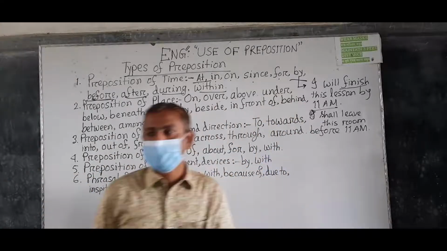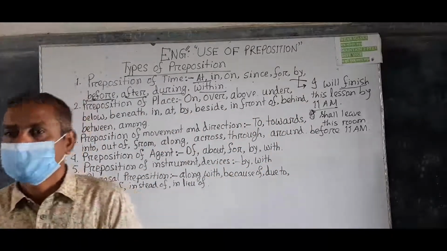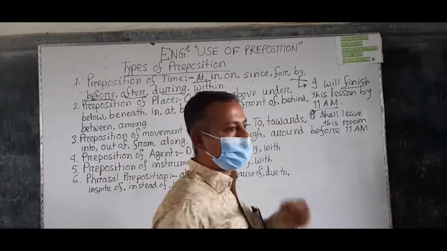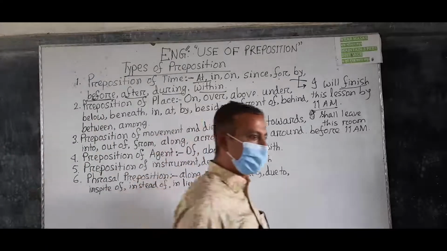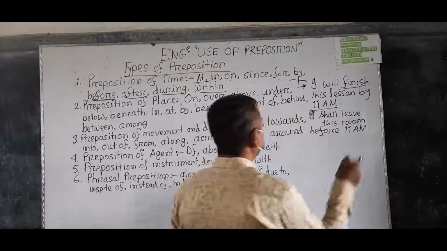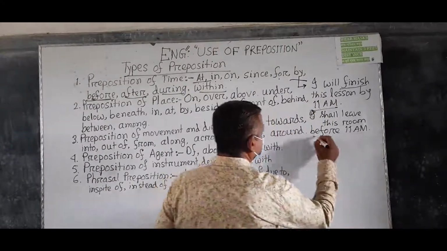So after 11 a.m., I must not be present in this room. I have to leave this room before 11 a.m. So this is the use of before.